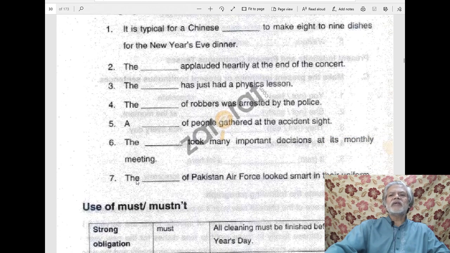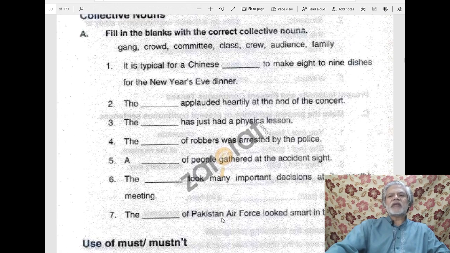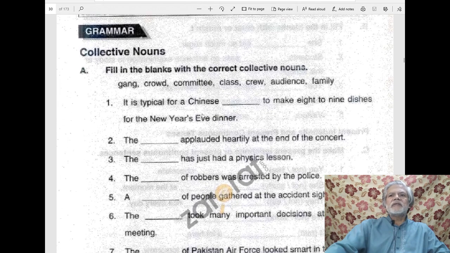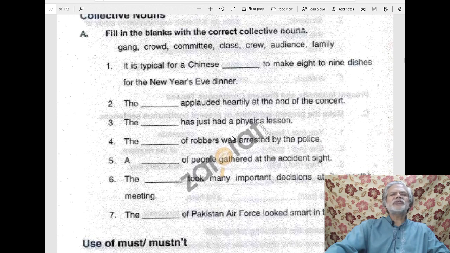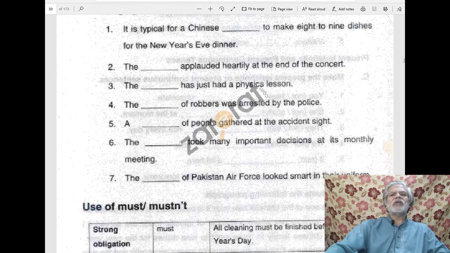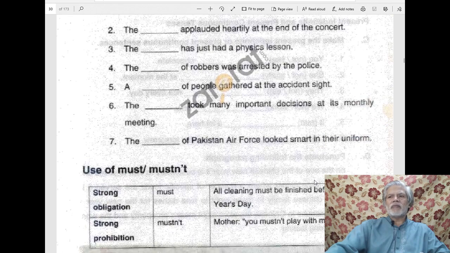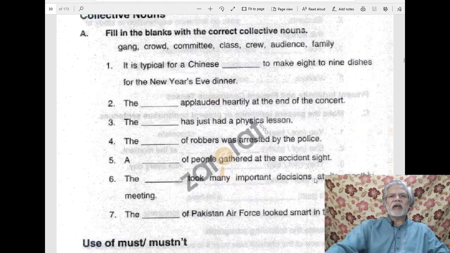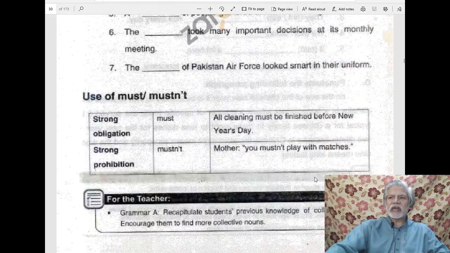Then the last one, the dash of Pakistan Air Force looked smart in their uniform. Crew, C-R-E-W, crew. Crew is staff. The collective noun crew is used for staff. So the crew of Pakistan Air Force looked smart in their uniform. So that's the end of this part of your exercise.